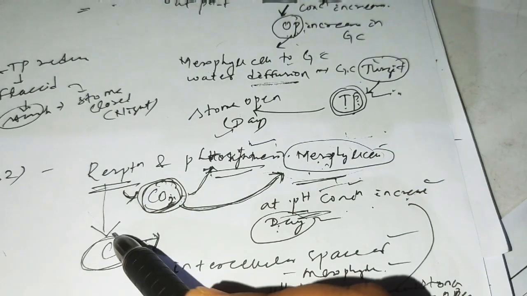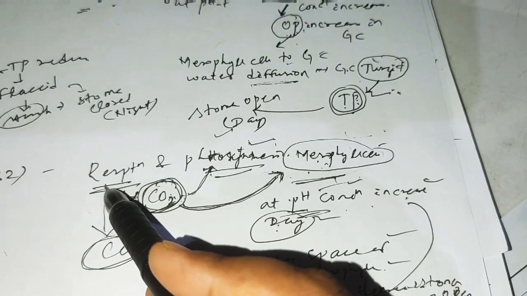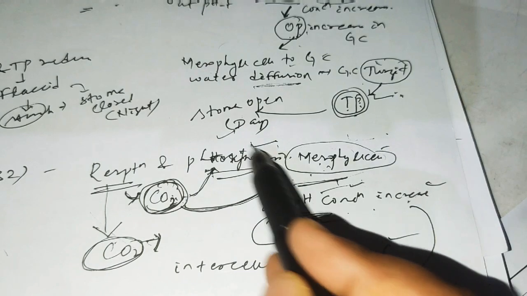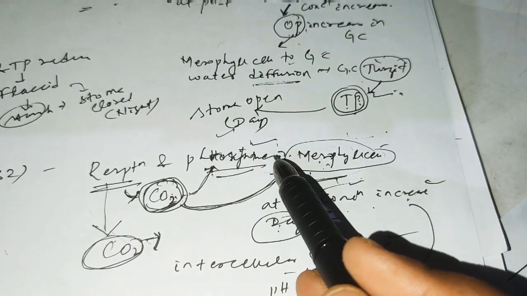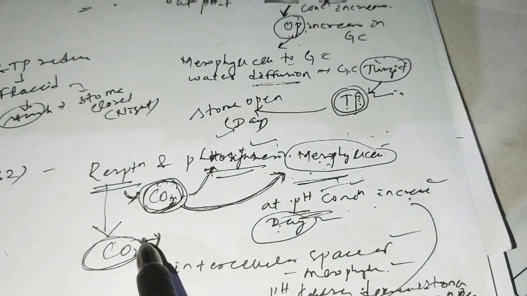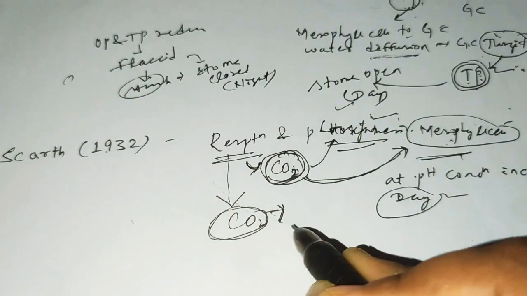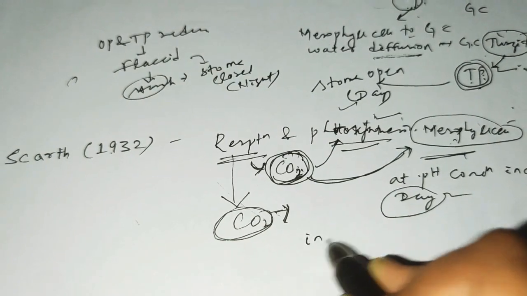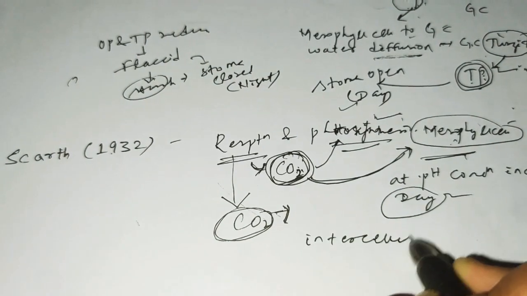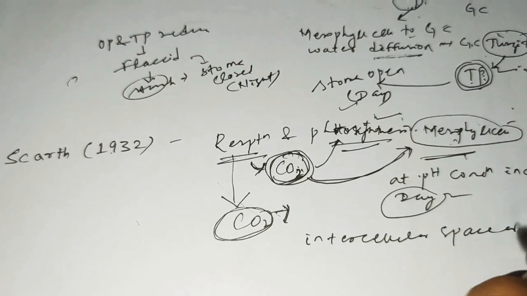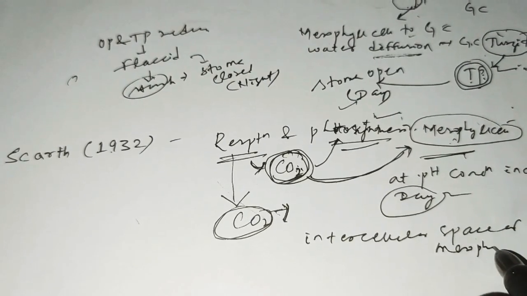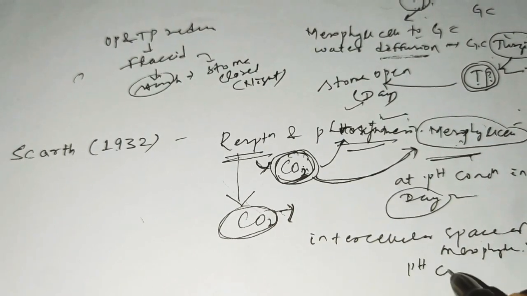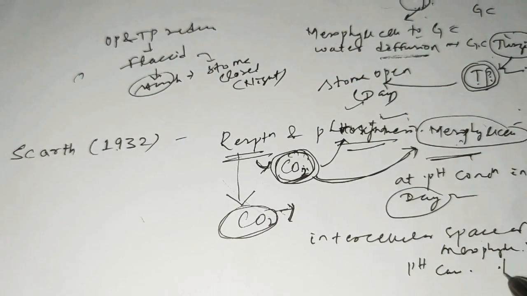What happened? During night time, when respiration releases CO2, due to lack of photosynthesis, what happened? The CO2 is now deposited or accumulated inside where? Intercellular spaces of the mesophyll cell. And at that stage, what happened? The pH concentration decreases.